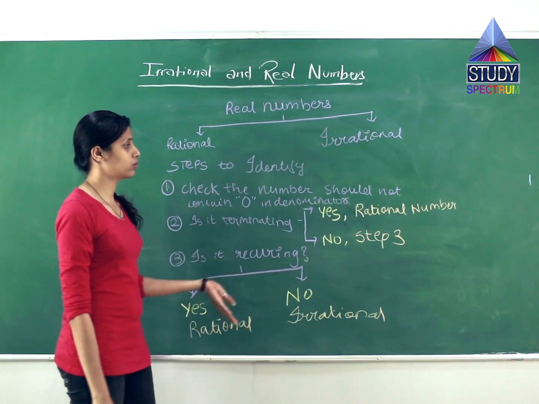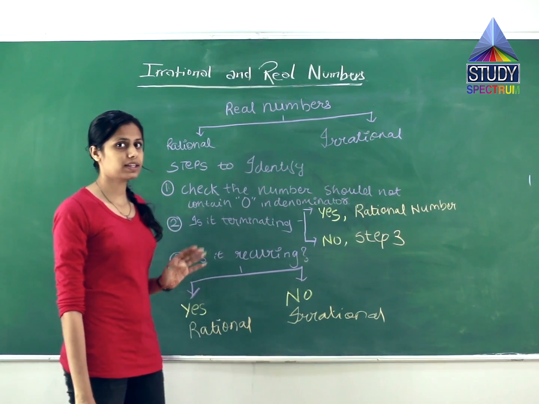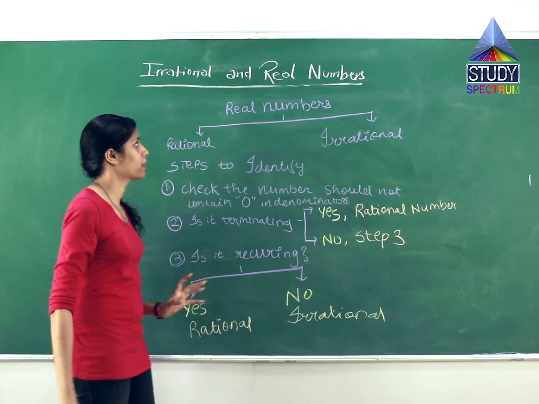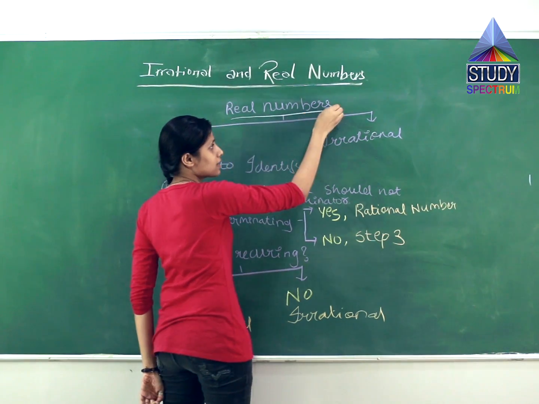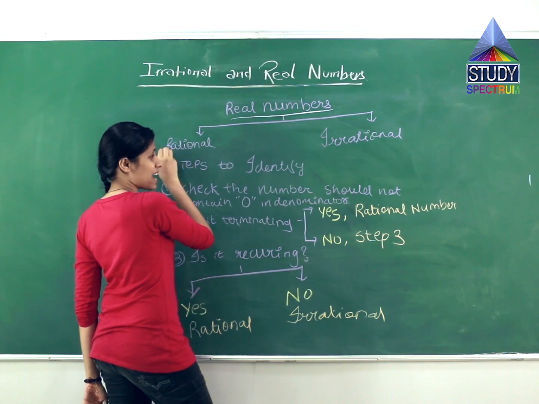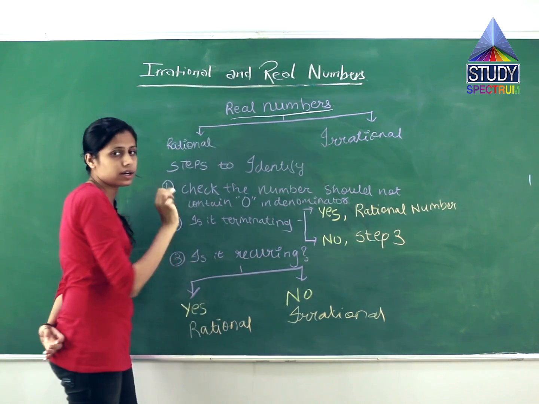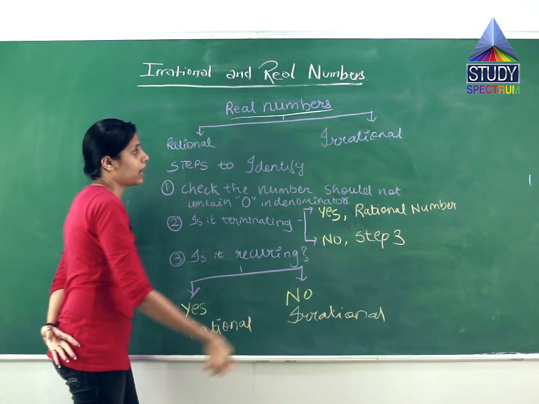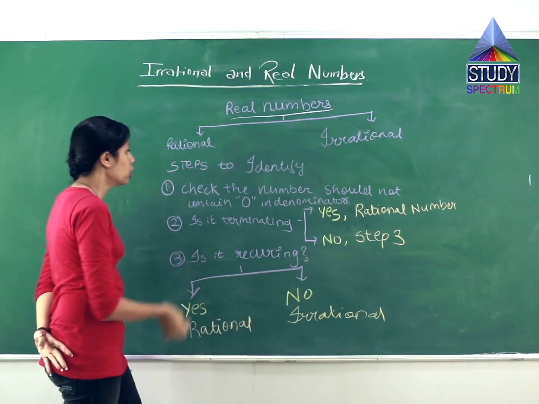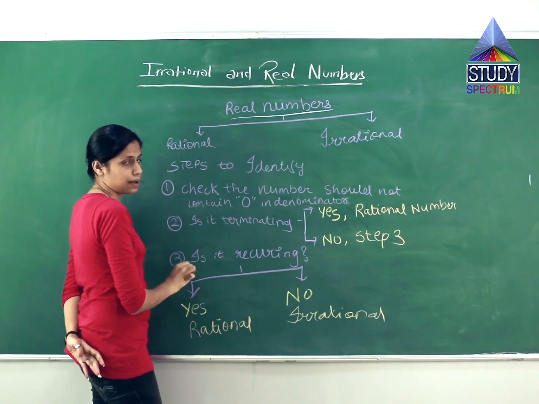There is a simple flow chart or steps to understand the whole concept. The main part is the real number. It includes rational and irrational numbers. Now we will understand how to identify which number is rational and which one is irrational. To identify, there are three steps.